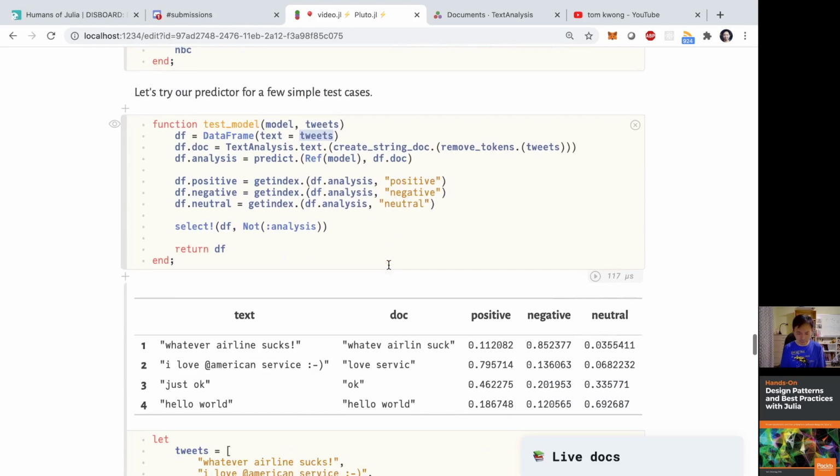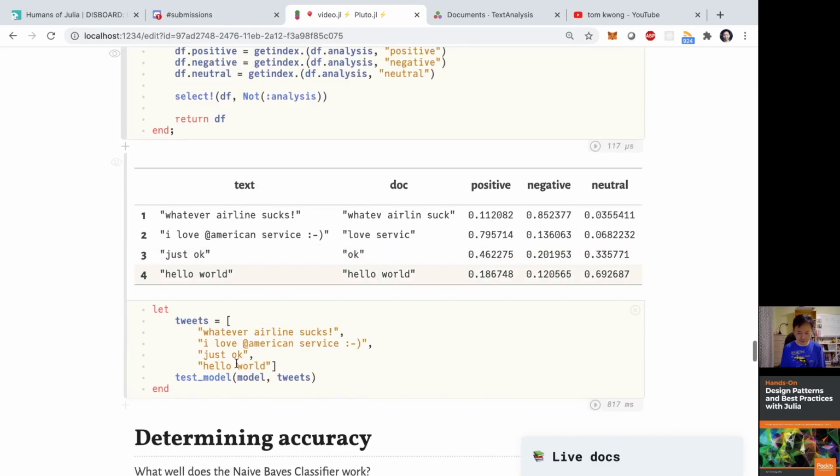In the end, when I run something like this, right, I wanted to test the model with my tweet that says, whatever airlines sucks, right? And that should be very negative. And I can see that the negative column is 0.85, which is pretty good. And the second one, I love American Airlines. It has to be very positive, right?